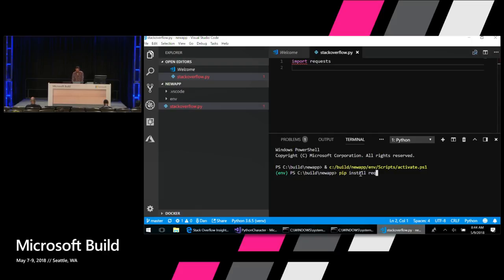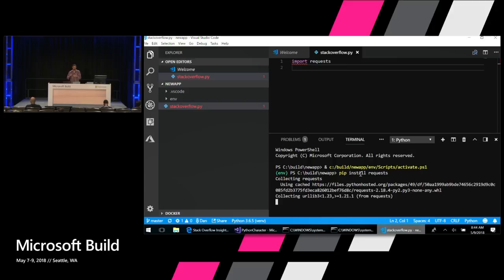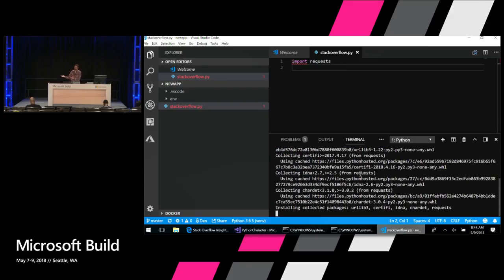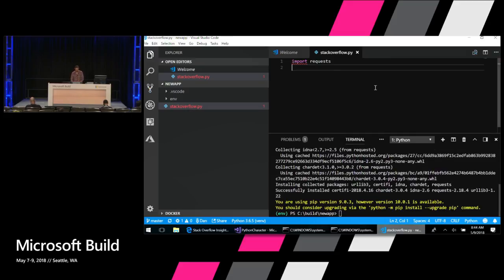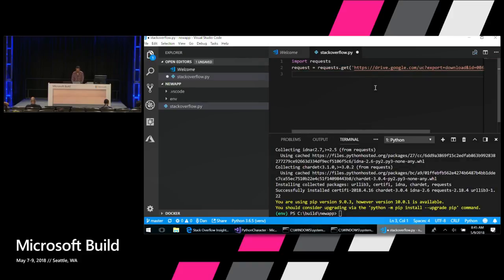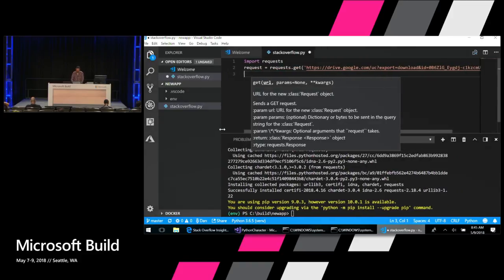So I'm going to use this terminal to install the requests library, pip install requests. So that will go download the package from the Python package index. And then now that it's installed, if I save this file again, pylint runs again, and that error has gone away. All right, so let's download this file from Stack Overflow. So I'm going to say request equals requests.get, and I just put this URL in there. So that will create a web request to download the file.